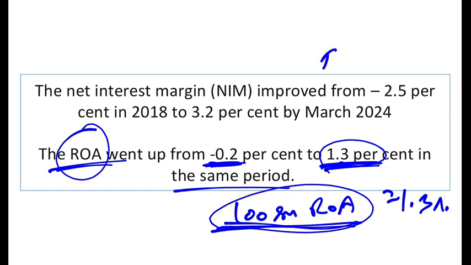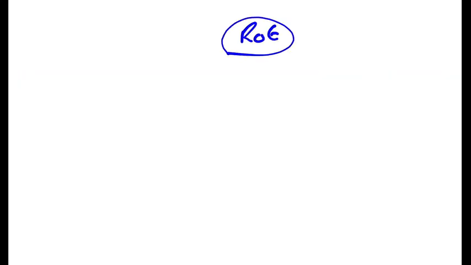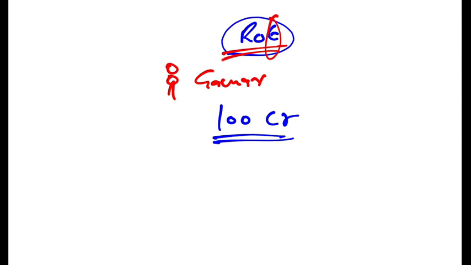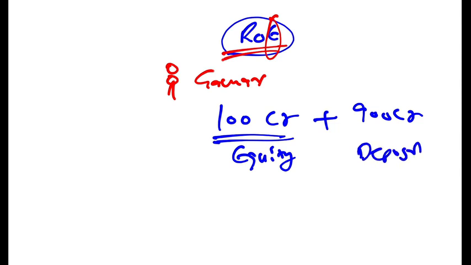So the financial performance of all the banks or NBFCs is measured in return on assets and not on return on equity. Now what is the difference between the two? See, return on equity shows what is the money that you are making on your own equity. So let's say I open a bank. Okay, I am Gaurav and I am opening a bank. So 100 crore is the money that I have put in. This is my own equity. And 900 crore is the money that depositors have put in my bank.